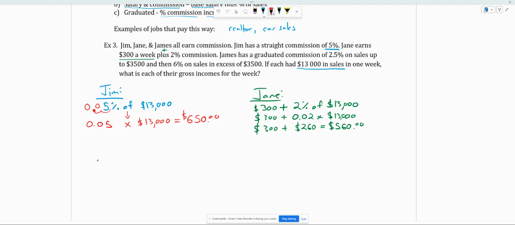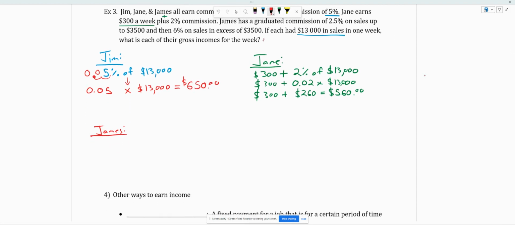Okay, and finally, let's take a look at James. See if James is in a better position here. Okay, so how James works is a little bit different. He has no salary. But he gets a 2.5% on sales up to 3,500 and then 6% on sales in excess of 3,500. So we've got to set up two commissions and add them together.